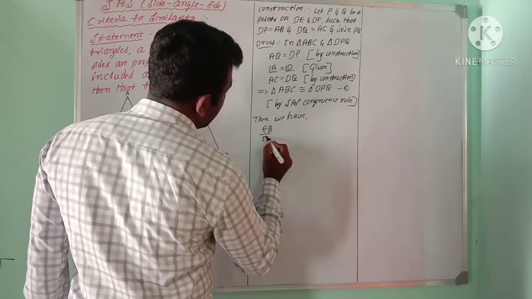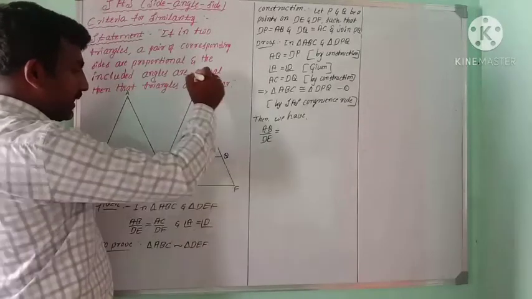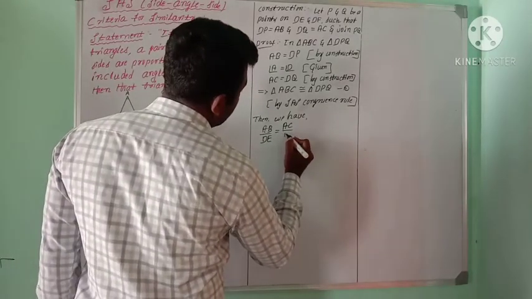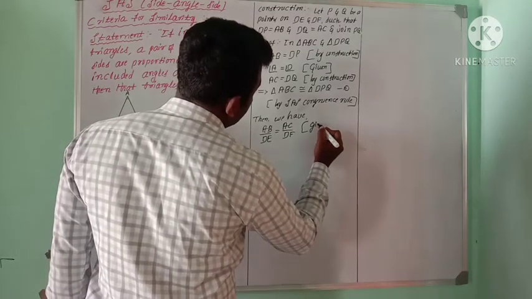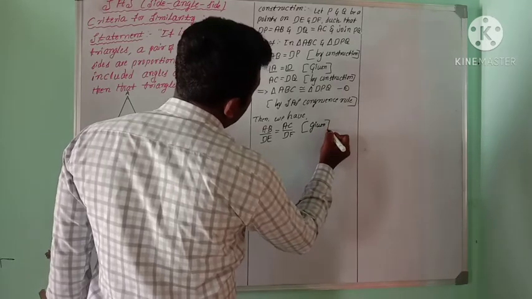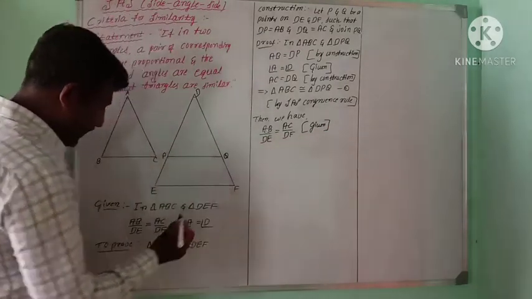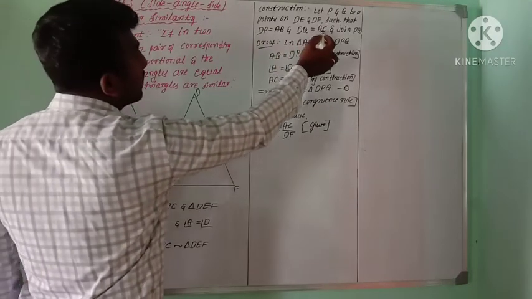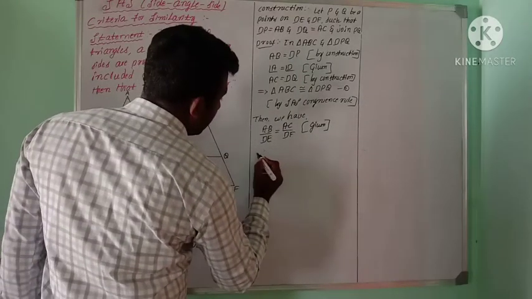In the place of AB, we can write DP, and in the place of AC, we can write DQ,